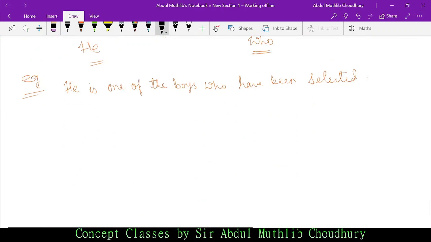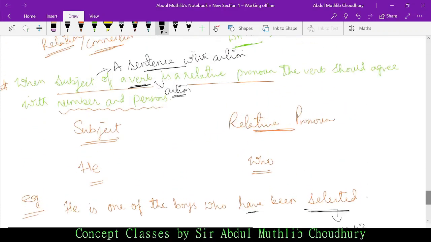What is the verb here? It is selected. Selected is the verb, isn't it? Which form of verb is this? Third form of verb, past participle. Anyway, why? Because we have. So the verb selected is what? It is a verb. When the subject of a verb is a relative pronoun, the verb should agree with number and person.